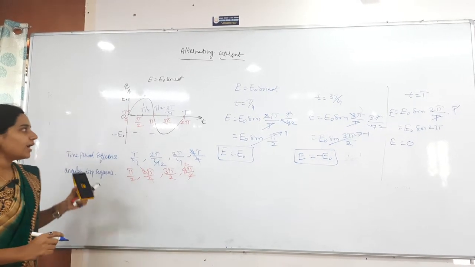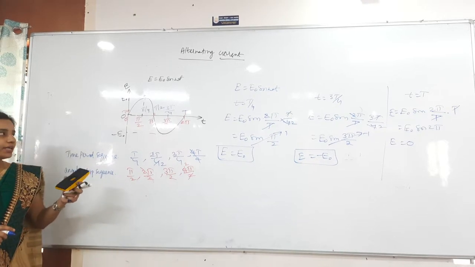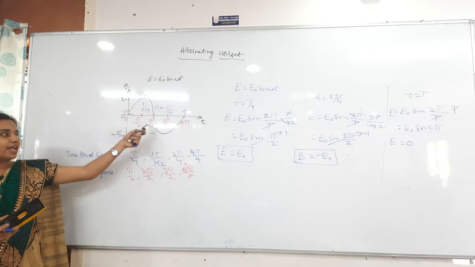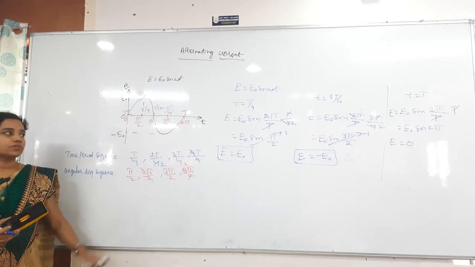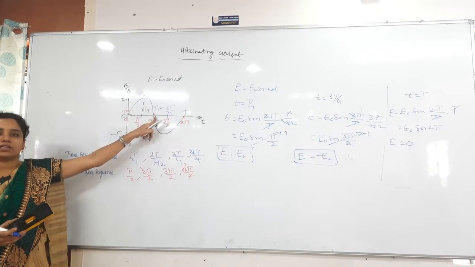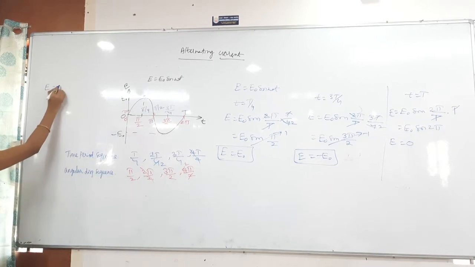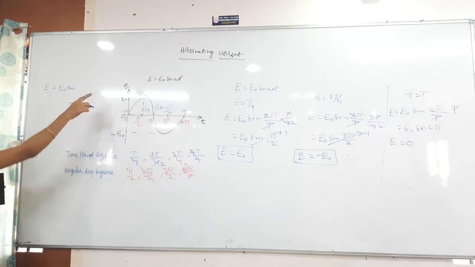And also at the angular displacement, let us find the value at an angular displacement of pi. At pi, what value do you have to get generally? At pi, what is the value of voltage here? 0. So let's check that. Now E is equal to E naught sin of, what is omega t here?